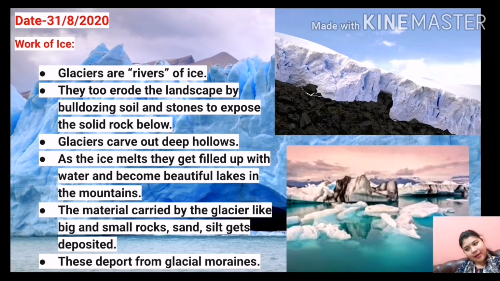Now on its way, the ice river finds some soft rocks. With the passage of time it keeps on cutting the soft rocks which it finds on its path, and in this way deep hollows are formed. With the course of time, the ice melts in these deep hollows and they get filled up with water, and this is the process of formation of beautiful lakes in the hilly, mountainous areas. So that's all about the work of ice.